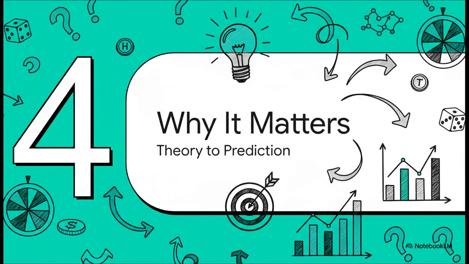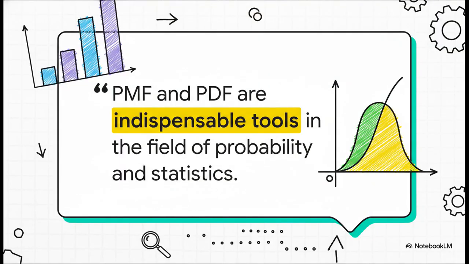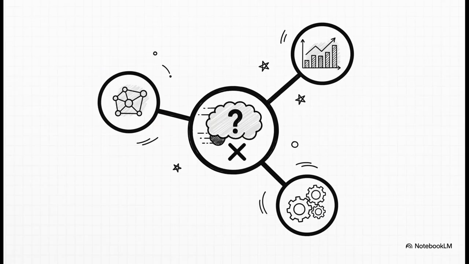Okay, we've covered the what and the how, but now let's get to the most important part of all. Why does any of this actually matter? What's the point? You don't have to just take my word for it. This quote from a recent research journal pretty much says it all. These concepts, the probability mass functions for discrete variables and their cousin, probability density functions for continuous ones, they aren't just for a classroom. They are indispensable tools. And that's the real payoff.